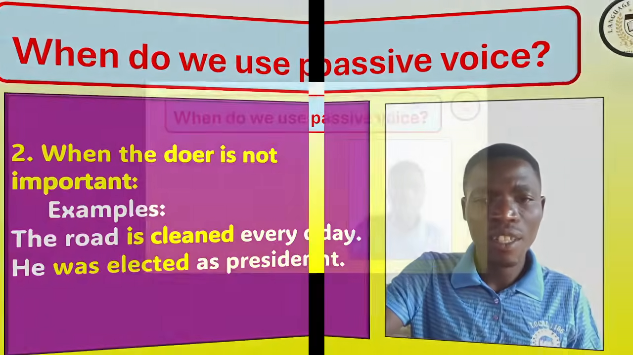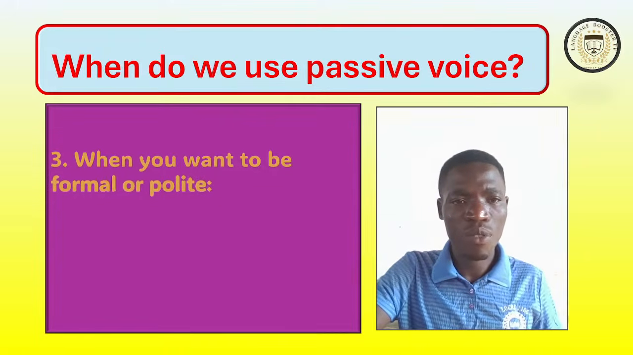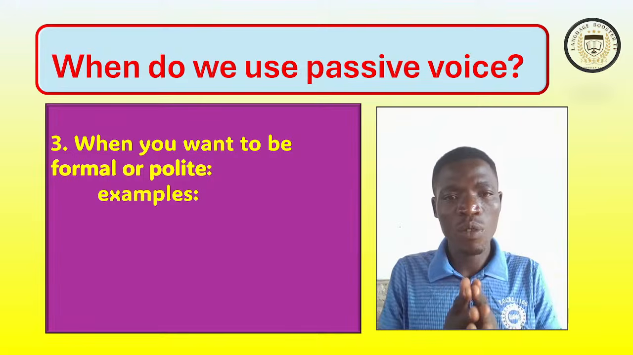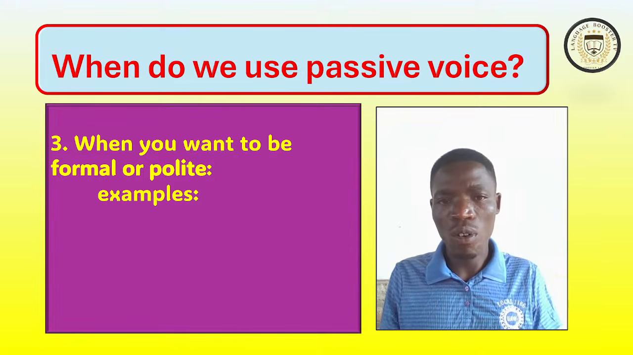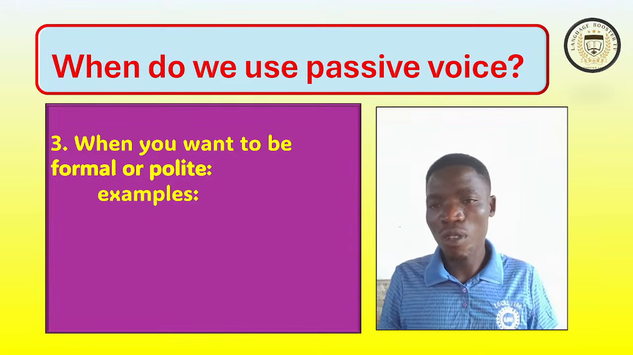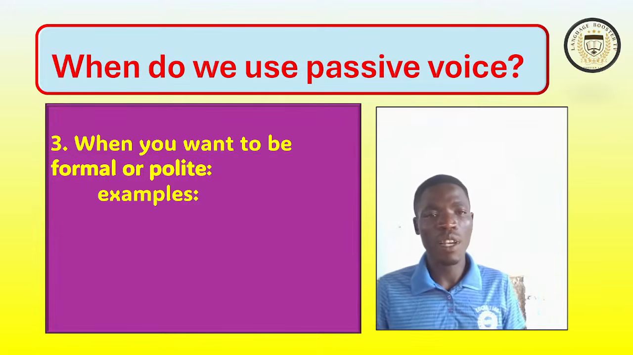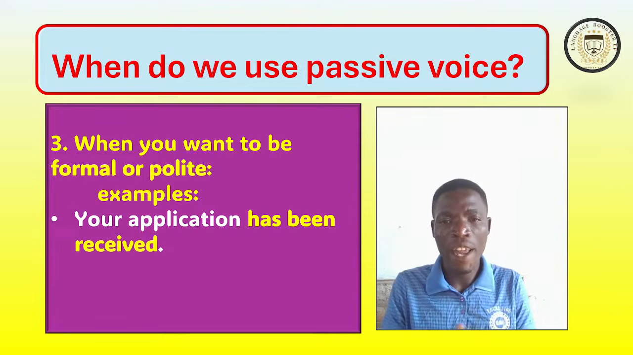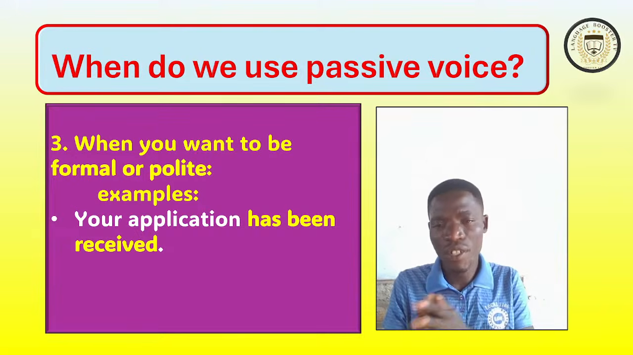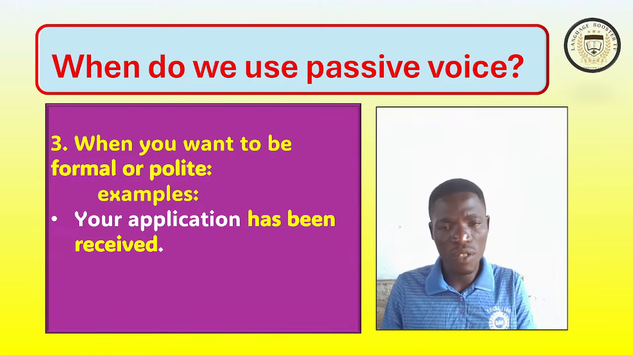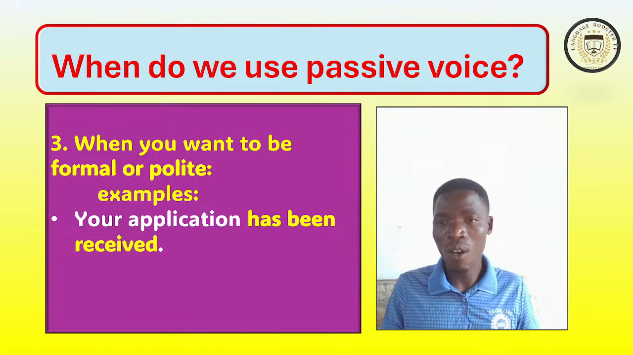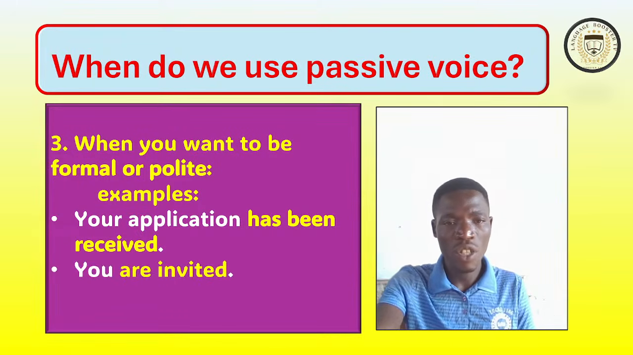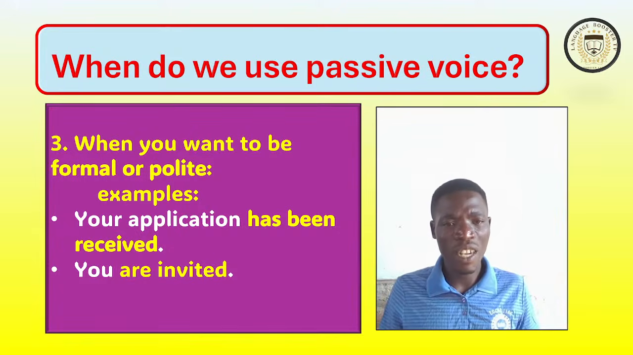All right. So another place where we use passive voice is when we want to be formal or polite. That's why we use passive voice. For example, your application has been received. It has been received. This sounds more formal and polite. You are invited. "You are invited" is very formal. All right.